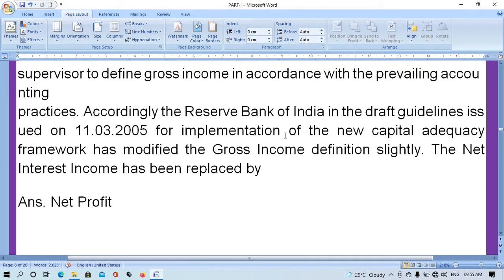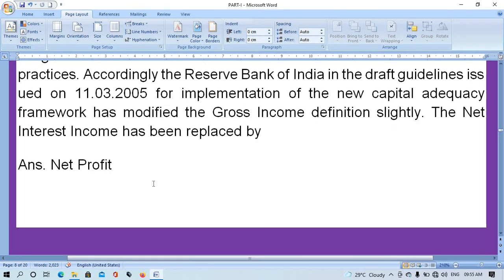Accordingly, the Reserve Bank of India in draft guidelines issued on 11 March 2005 for implementation of the new capital adequacy framework has modified the gross income definition slightly. The net interest income has been replaced by the right answer is net profit.